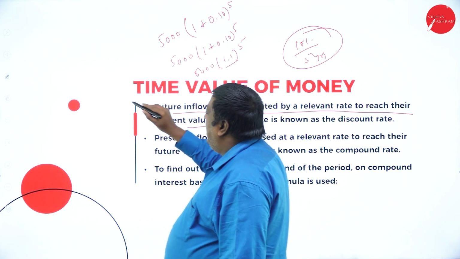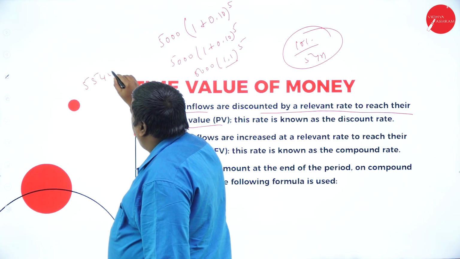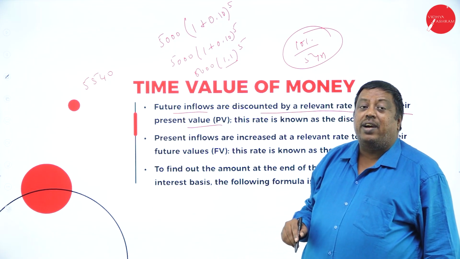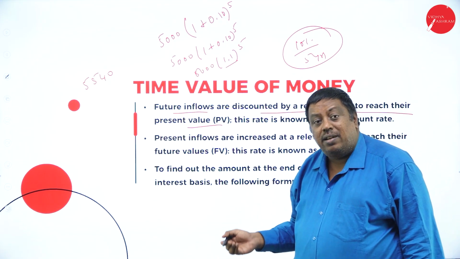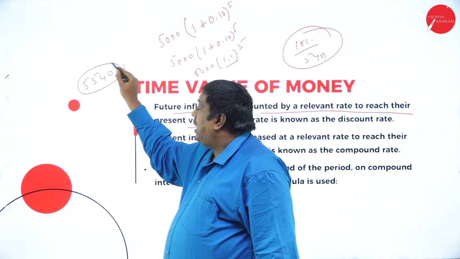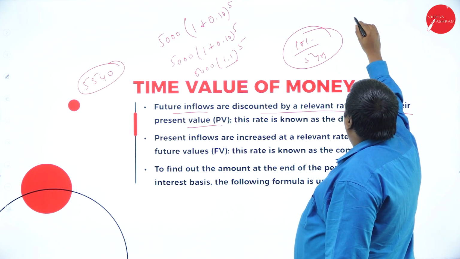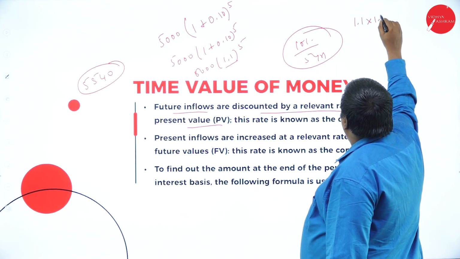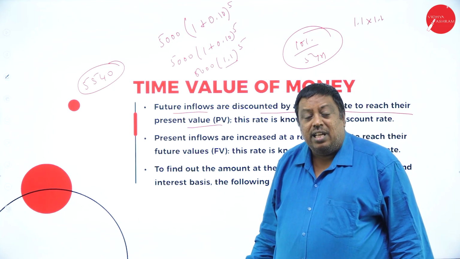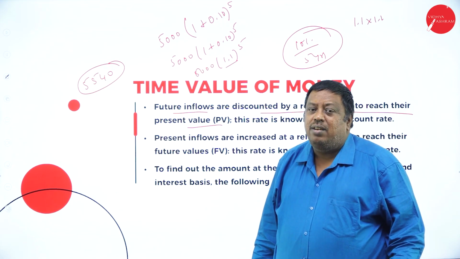Approximately the amount may be 5,540. After 5 years, my money will be 5,540. This is the benefit I may receive. It is an approximate amount, not the exact amount. I have to multiply 1.1 into 1.1 five times, which gives me the actual picture of the amount.